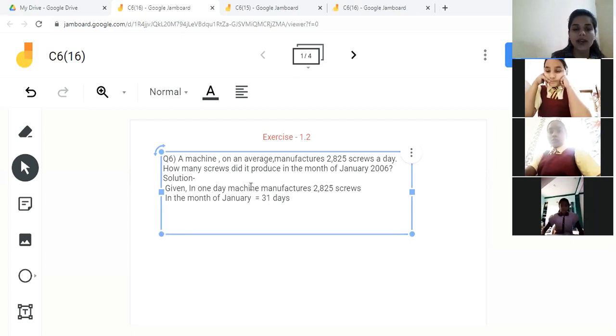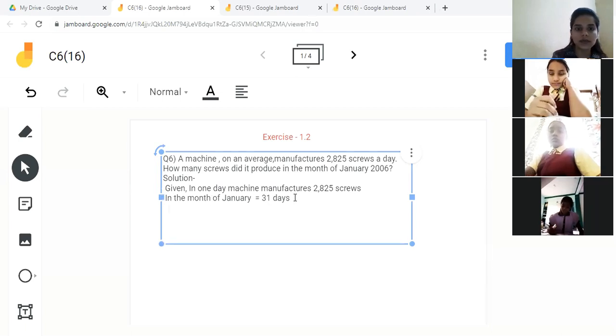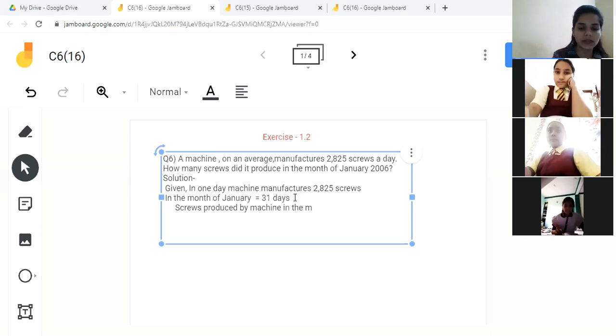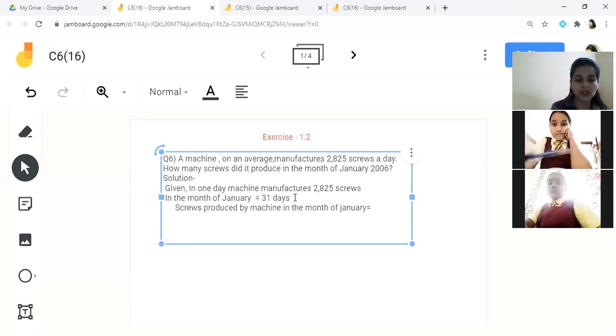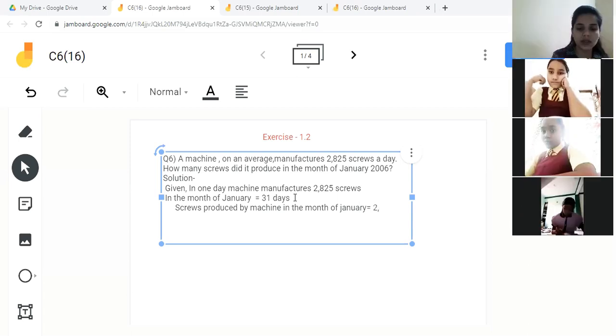So in that way only, if my machine manufactures 2,825 screws in one day, and in the month of January there are 31 days, so screws produced by machine in the month of January will be equals to 31 multiplied by 2,825.